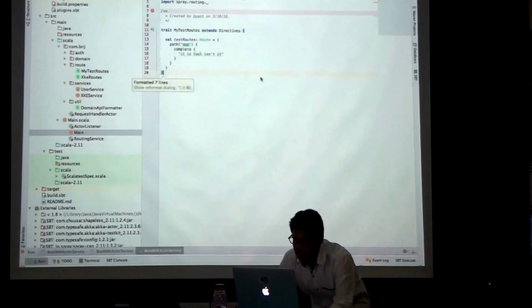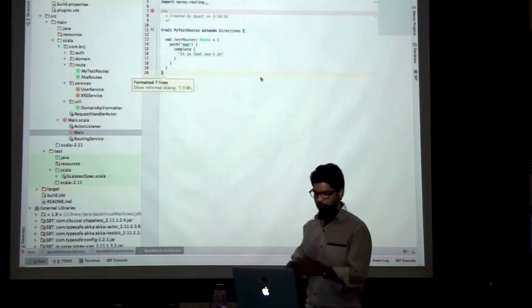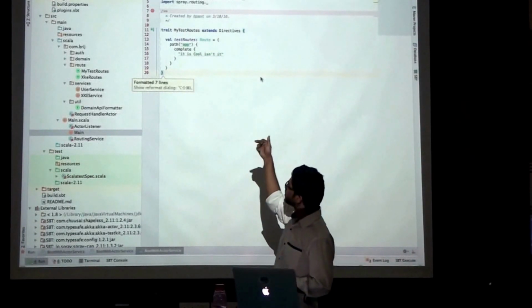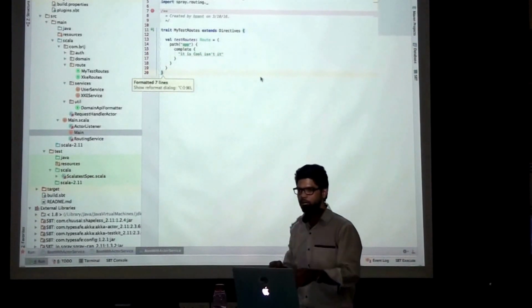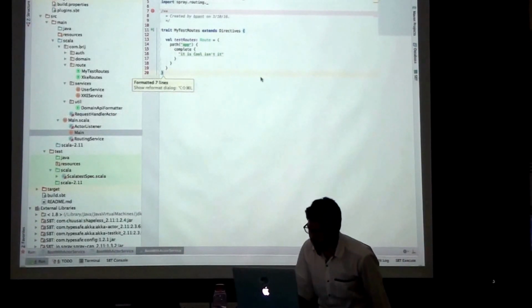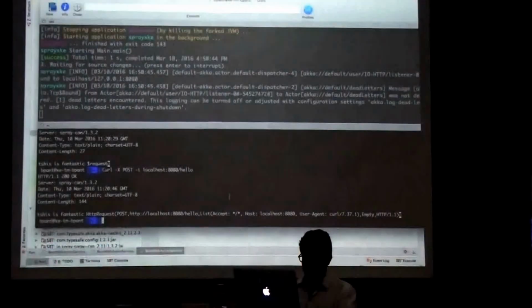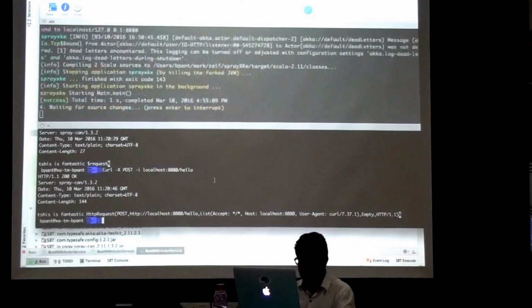Basically, here we have the path, and we can compose multiple routes with the tilde operator. So firstly I'll run this example and then we'll see.